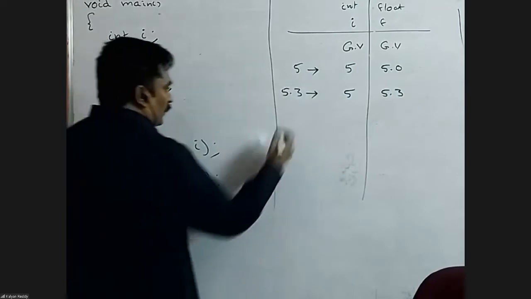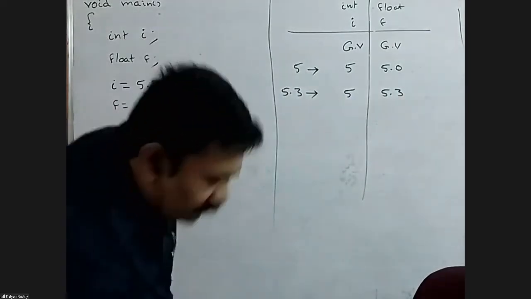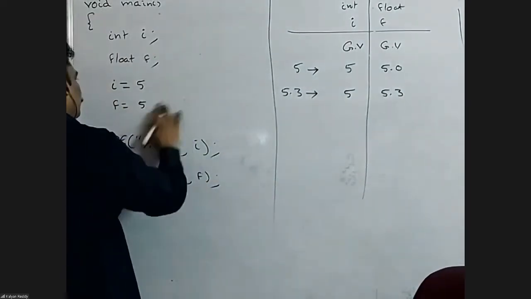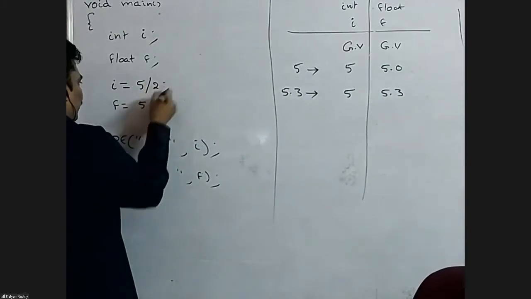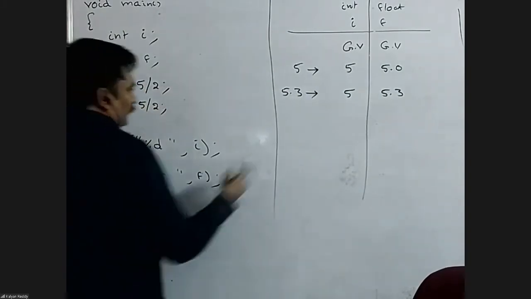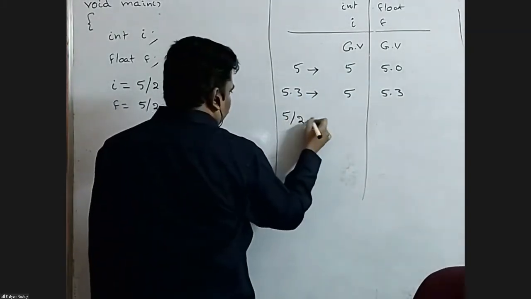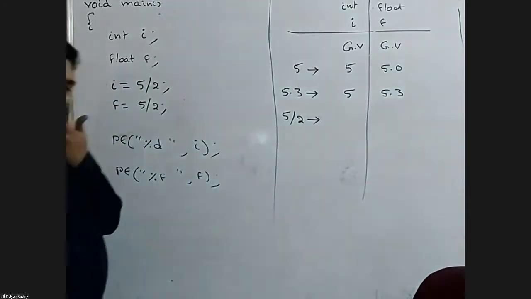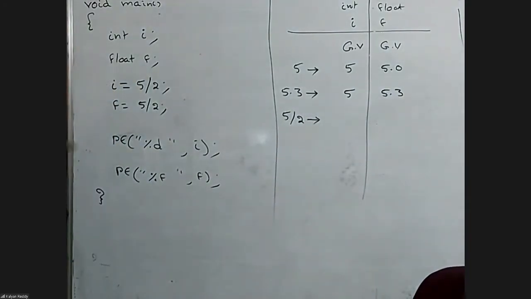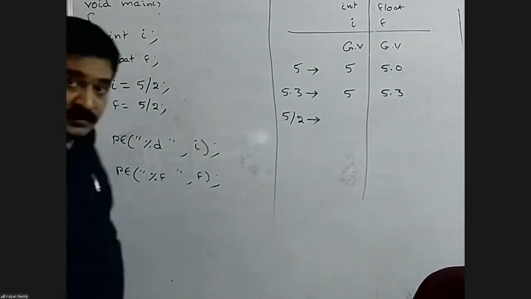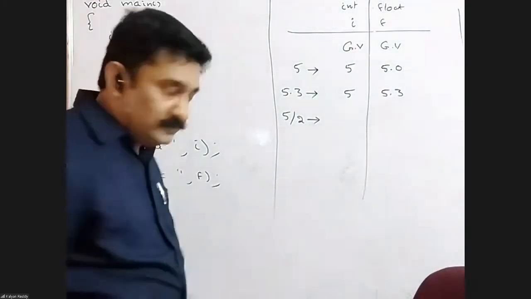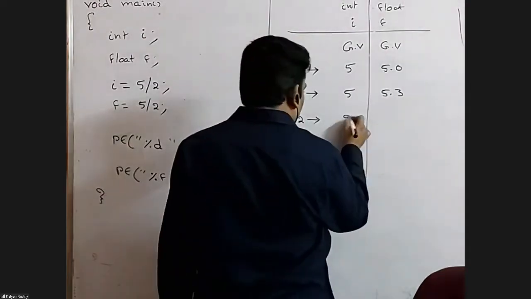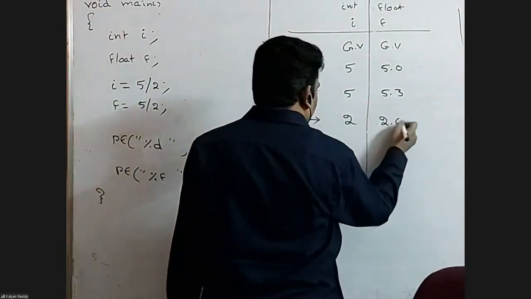Next, I'm going to assign 5 by 2 to i and 5 by 2 to f. Yes, the answer 2.5 is wrong. The answer is 2.0.